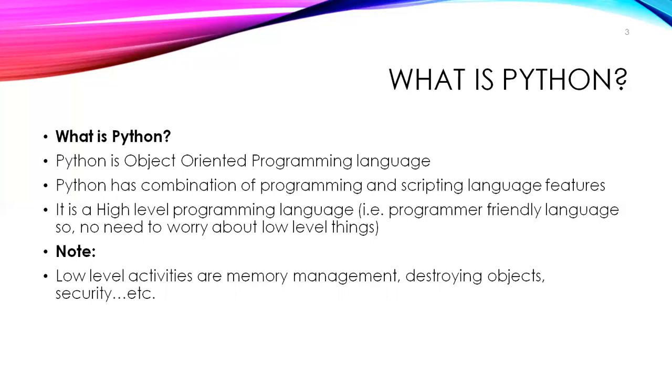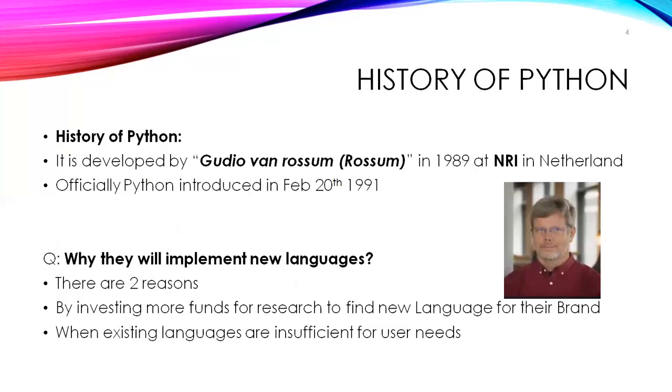So no worries. Python virtual machine will take care of memory management, destroying objects, security, these types of factors. So low level activities you don't need to consider. You concentrate only on writing programs. Low level things are going to be handled by the Python virtual machine.